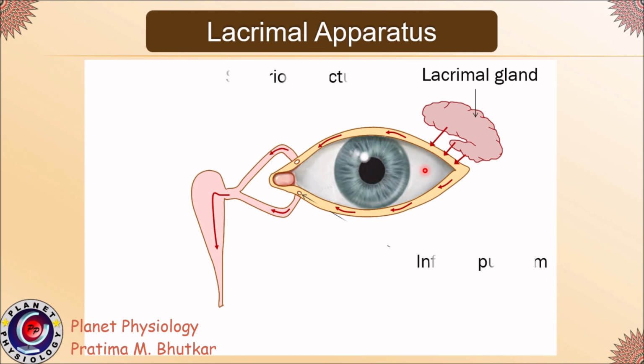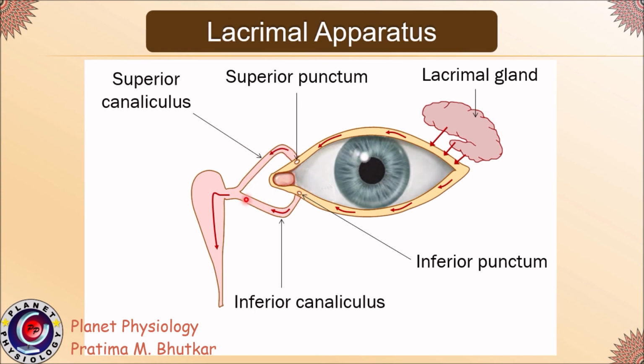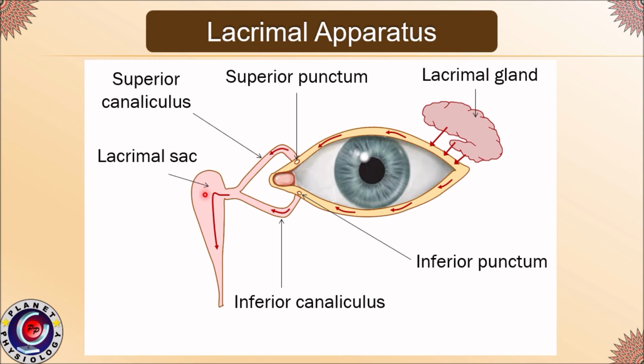So as you can see here, this is the punctum, superior punctum and inferior punctum. These are canaliculi, small ducts which carry tears from the eyes. The opening of this canaliculi is called the punctum. Tears are drained via the superior and inferior canaliculi into the lacrimal sac. From the lacrimal sac, tears are drained into the nasolacrimal duct and finally into the nose.